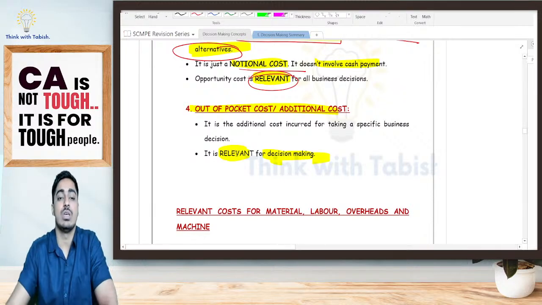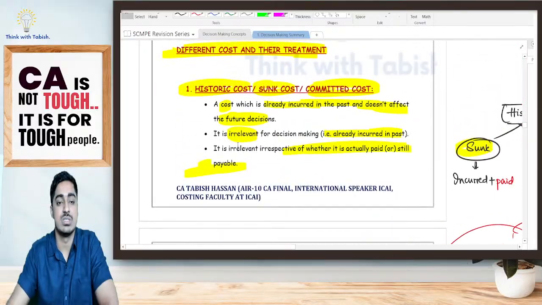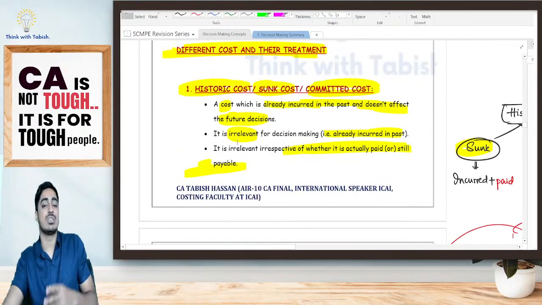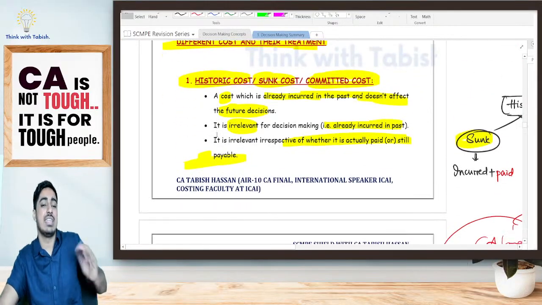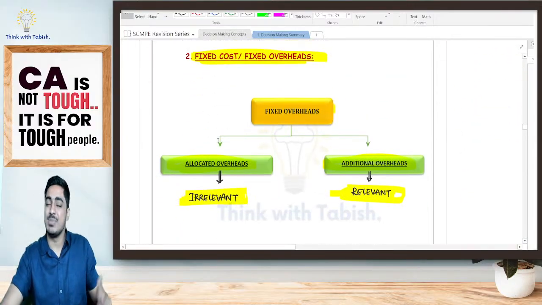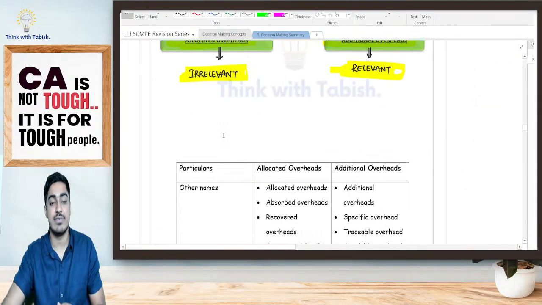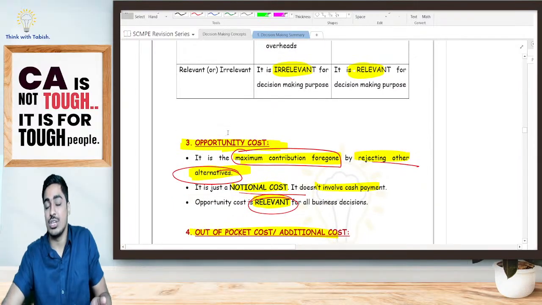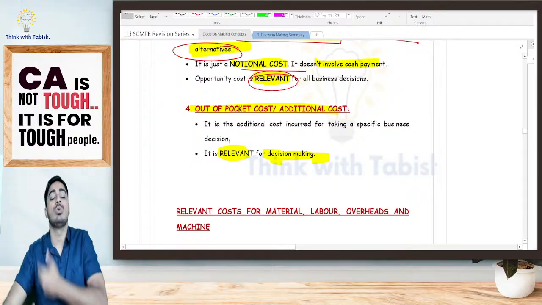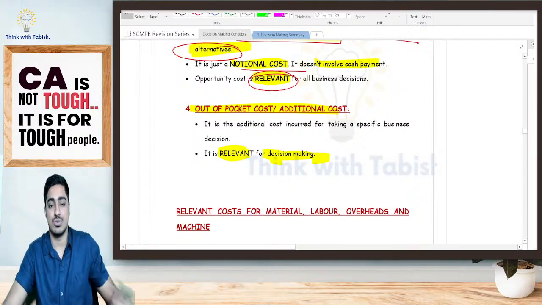Firstly, we have told, what was our first item, students? Historic cost, sunk cost, committed cost, incurred in the past: irrelevant. Fixed cost, allocated means irrelevant, additional means it is irrelevant. Thirdly, I have told opportunity cost. Yes, maximum contribution sacrificed, it is relevant. Out of pocket or additional cost is also going to be relevant.